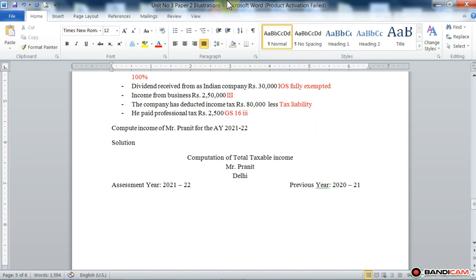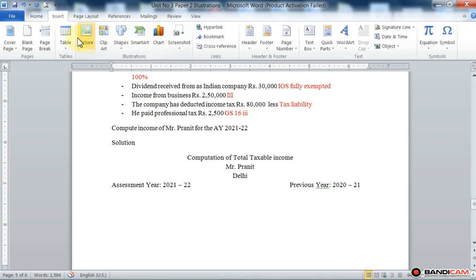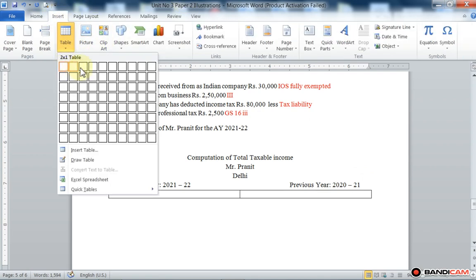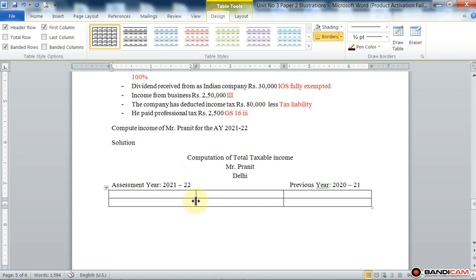Now prepare or insert 3 columns: particulars, rupees. Okay, and start to compute the taxable income.